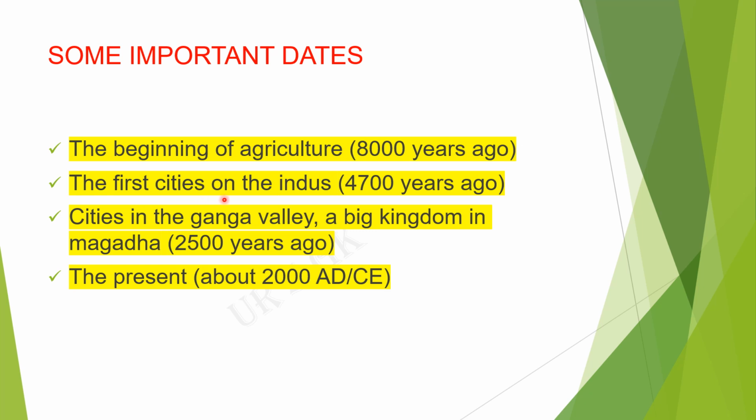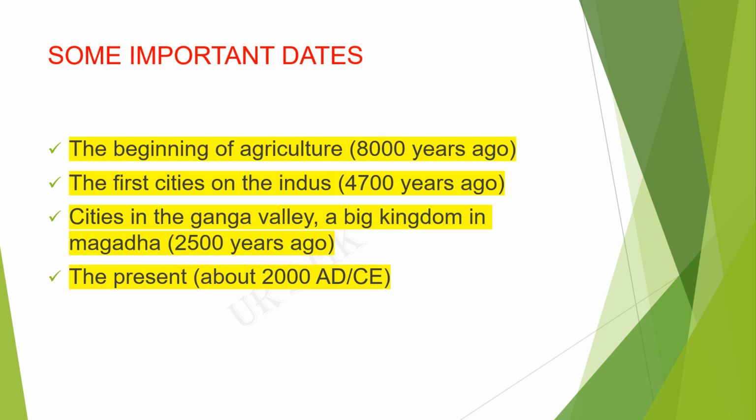The first city on the Indus was started on the bank of the river Indus 4,700 years ago. Then cities in the Ganga Valley, and the big kingdom in Magadha, established on the south part of the Ganga 2,500 years ago. This is also very important.